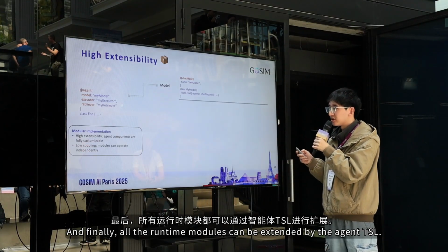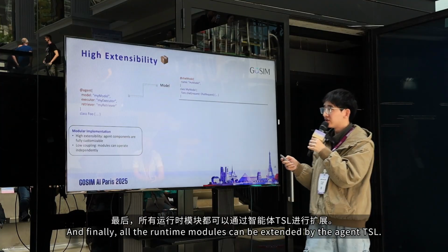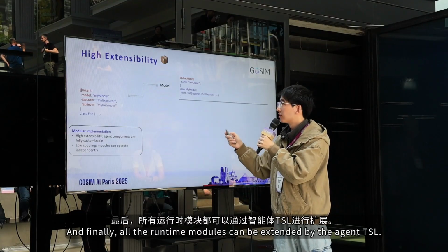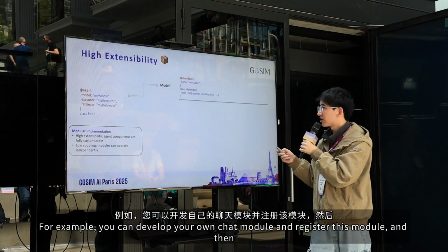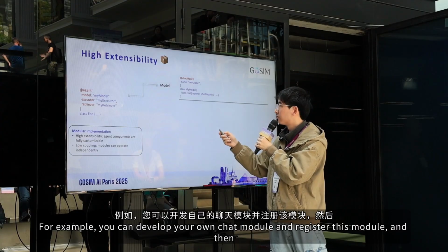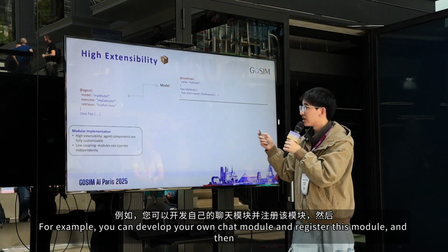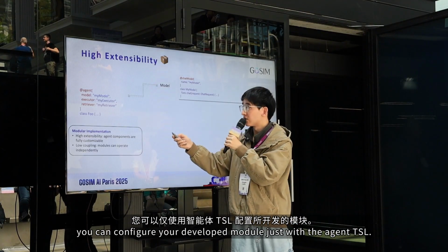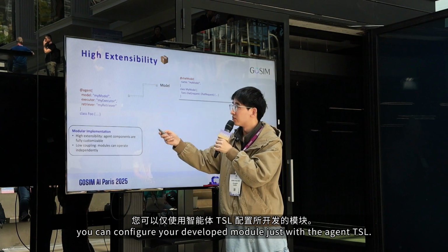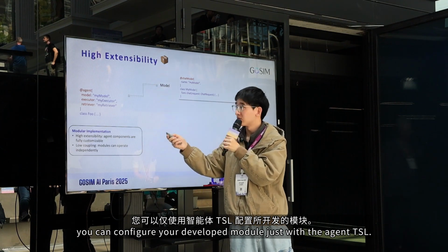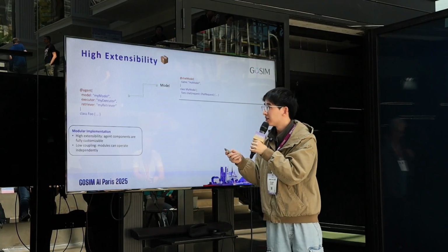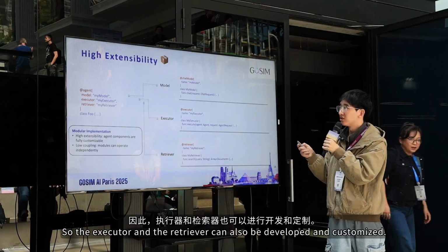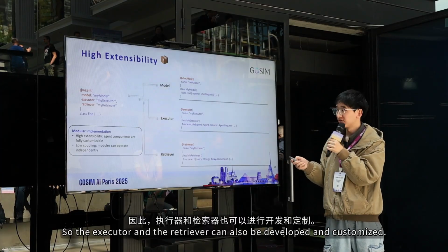And finally, all the runtime modules can be extended by the agent DSL. For example, you can develop your own chat model and register this model, and then you can configure your developed model just by using the agent DSL. So the executor and the retriever can also be developed and customized.